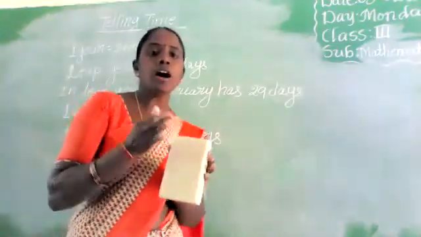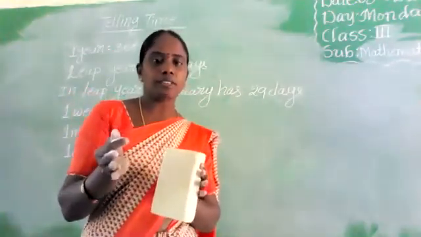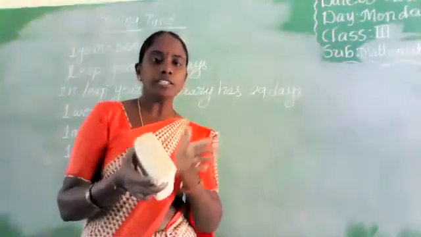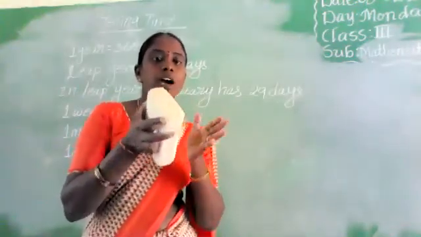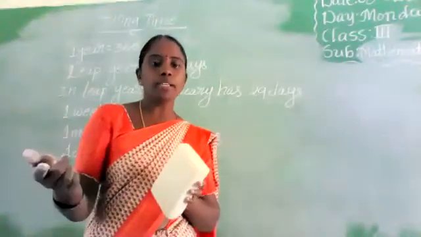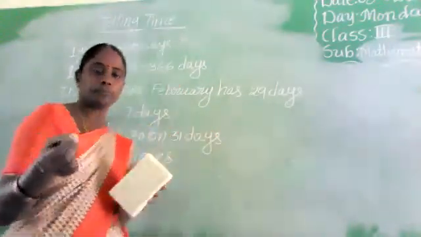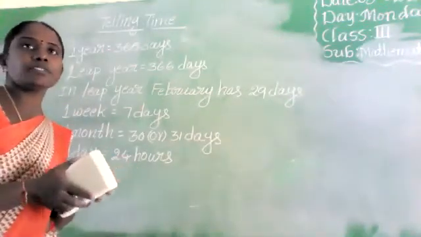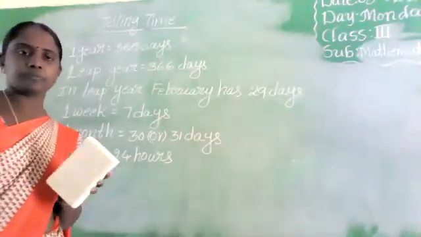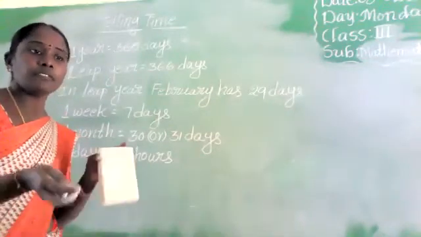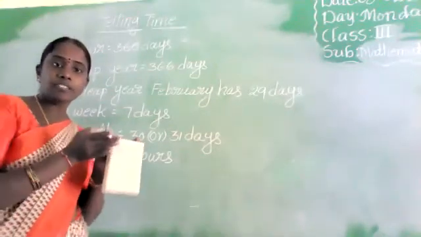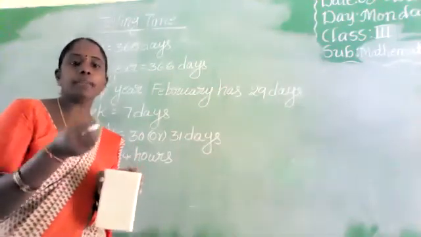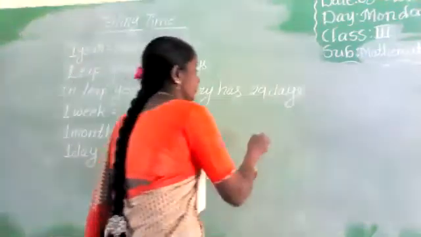From midnight 12 o'clock to afternoon 12 o'clock, we have 12 hours. From afternoon 12 o'clock up to midnight 12 o'clock, we have another 12 hours. So, total 24 hours. From midnight 12 o'clock to afternoon 12 o'clock, we say anti-meridian time, that is AM.